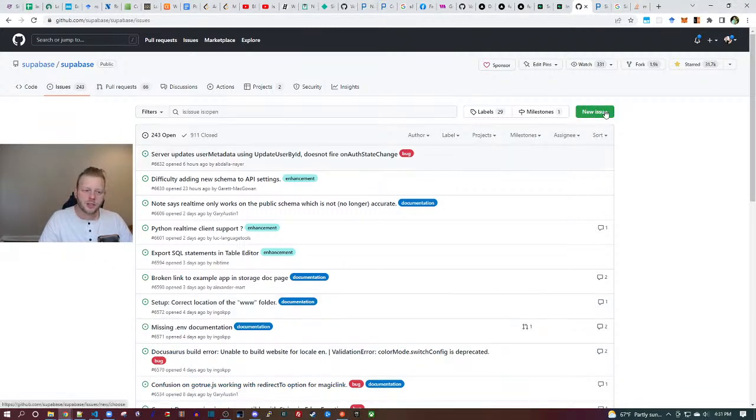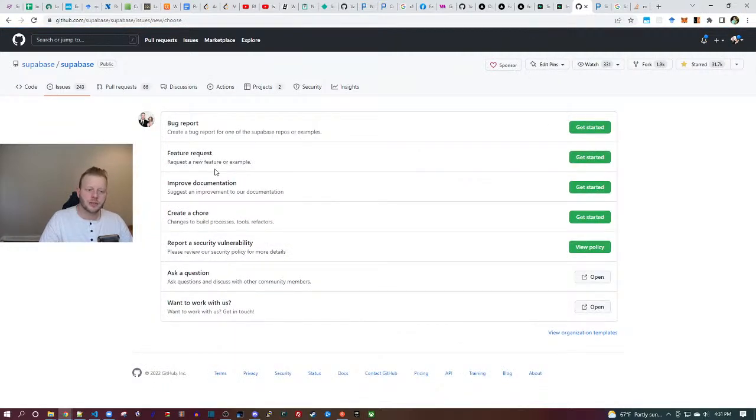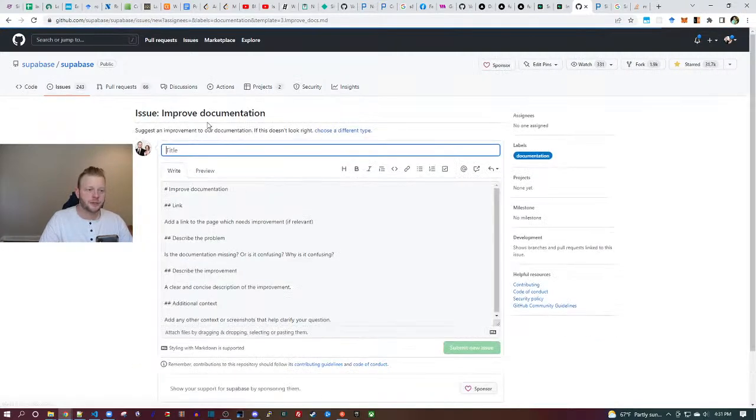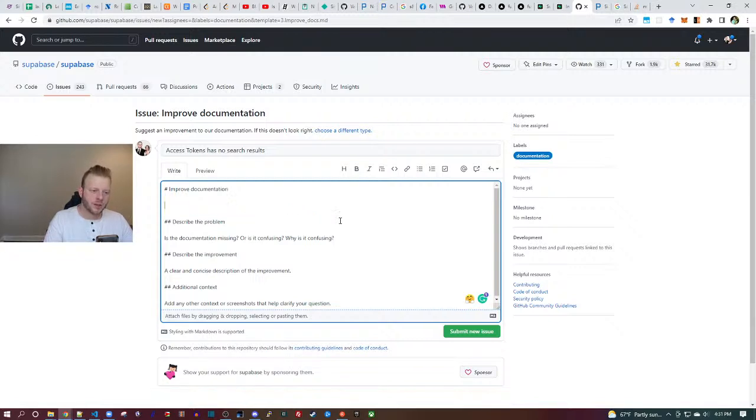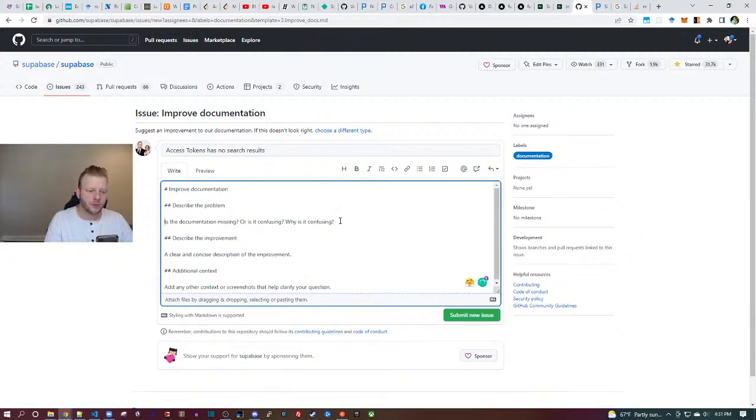So here's Supabase, new issue. The issue is going to be improved documentation. Access tokens has no search results. Describe the problem.